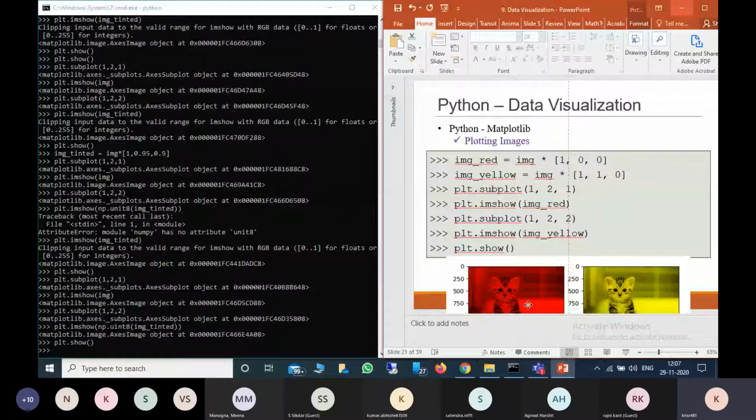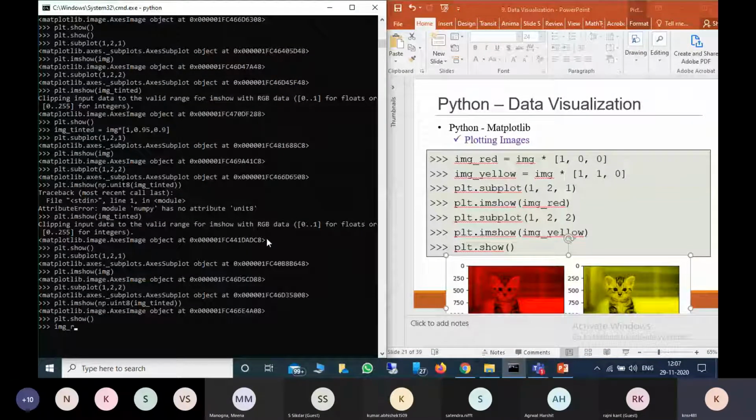Now what I will do is first I will give image red, img, so 1 0 0. First always remember this is red, green and blue, RGB. Image yellow. For getting yellow you have to give a combination of green and red.